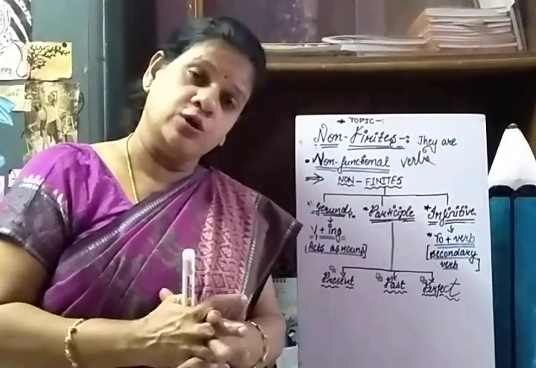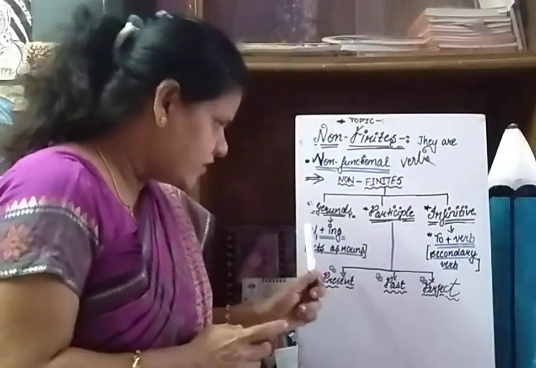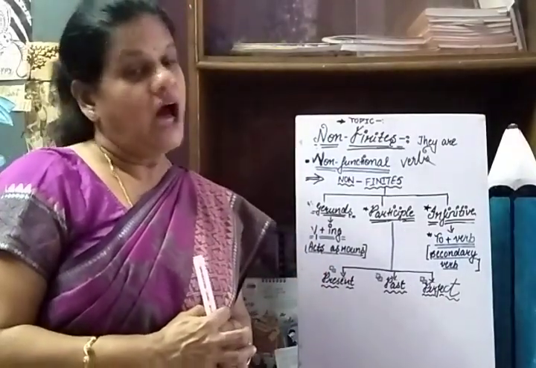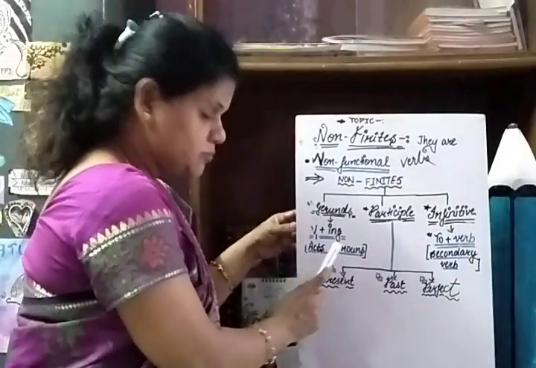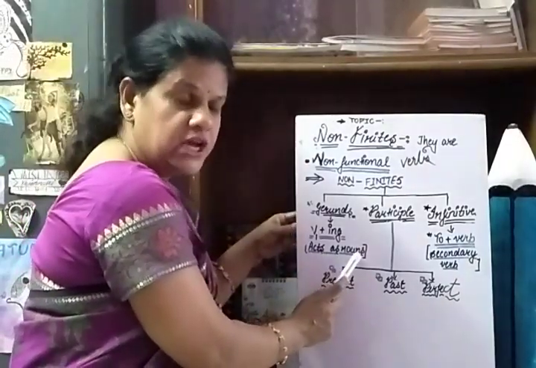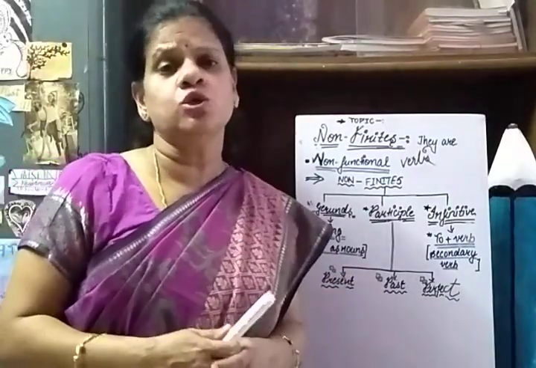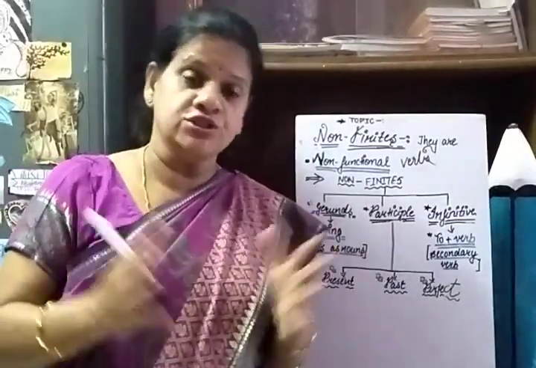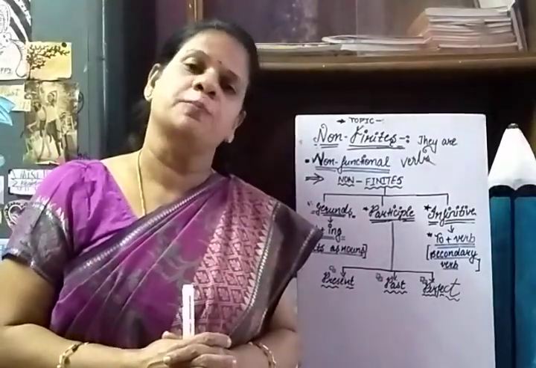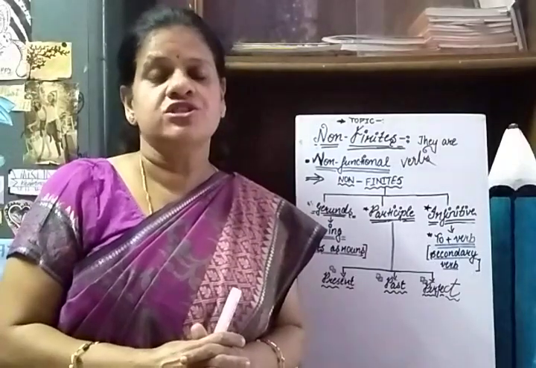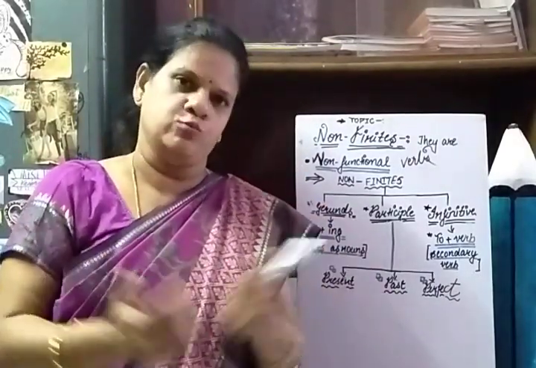Why is it considered a non-finite verb? Because it is not acting as a verb, as I told you, right? So verb plus ing. How does it act partially as a noun? Whatever acts as a noun will answer the question either what or who. Okay? When we are just discussing a person or a thing which acts as the main subject in the sentence, they are nouns, right?